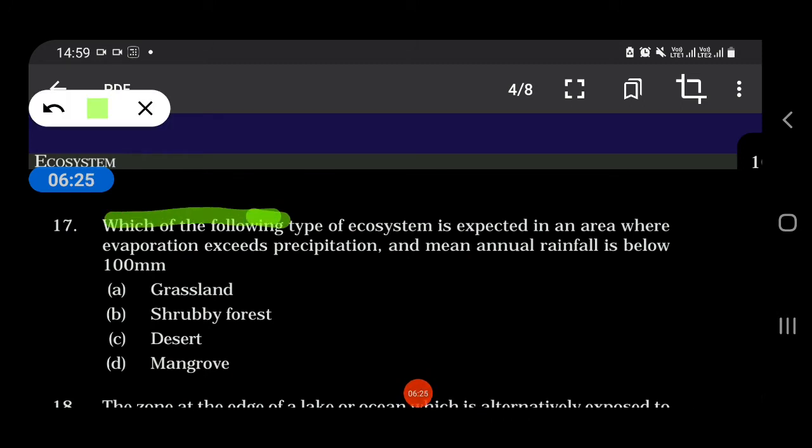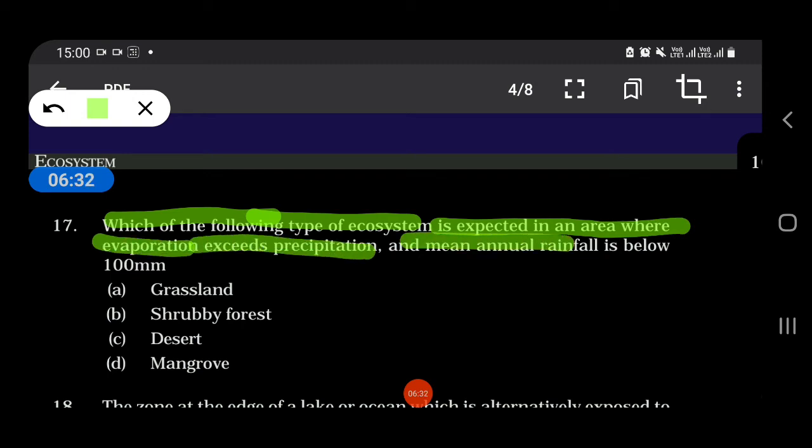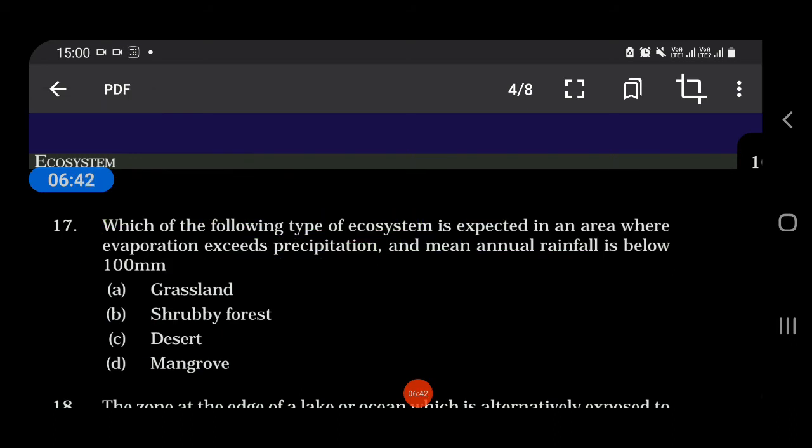Which of the following types of ecosystem is expected in an area where evaporation exceeds precipitation and mean annual rainfall is below 100 mm? Grasslands, shrubby forests, deserts, mangroves. So our answer goes to deserts, like Rajasthan, Sahara Desert, etc.